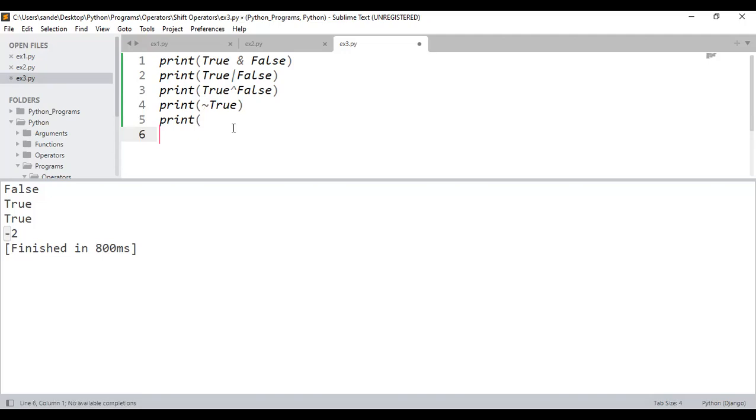Please tell me, if it is the negation of false. Assume it is the negation, or complement operator, of false. I don't know what the output will be, but I can guess it. Don't you think the output is what? 0 means what? Please tell me. It's a positive number. Why? Because I know what is there in MSB, whether it's a positive number or a negative number. Very good. It's a negative number.